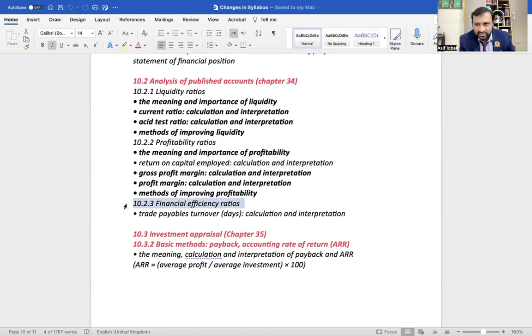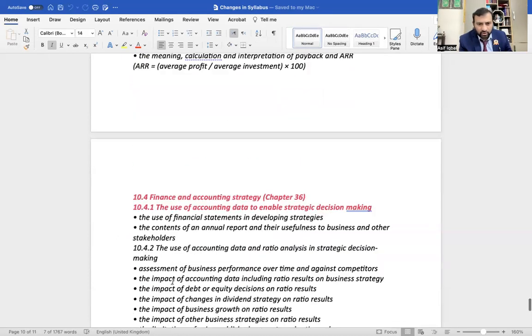In financial efficiency ratios, there is one ratio that has been newly added, that is trade payable turnover. Okay, calculation and interpretation is part. Another new chapter that has been added to this syllabus, we'll talk about it later.